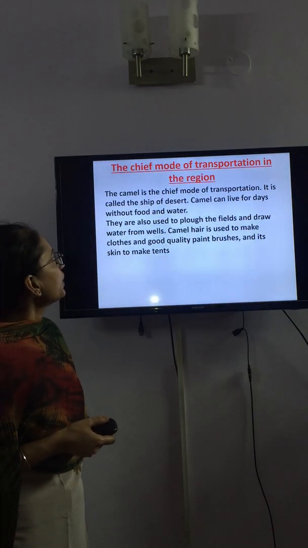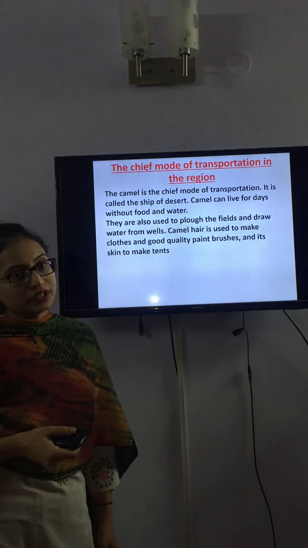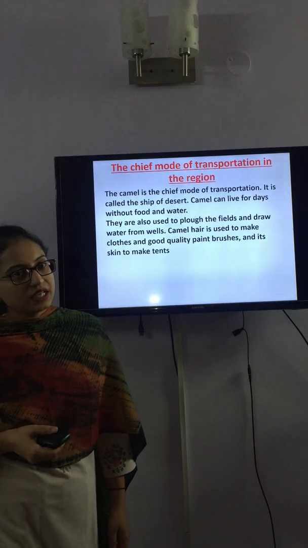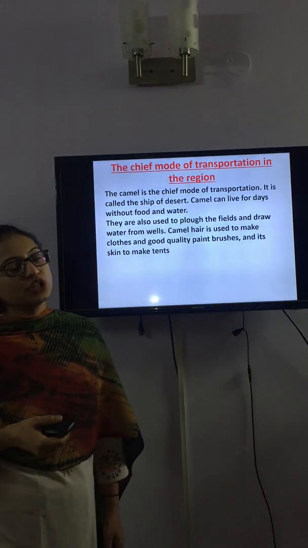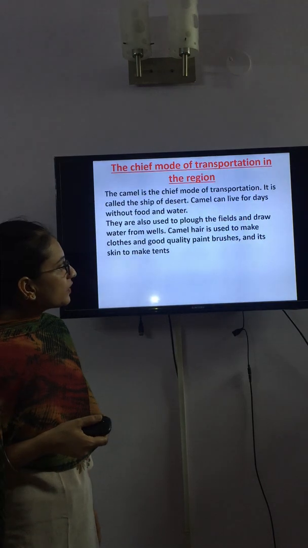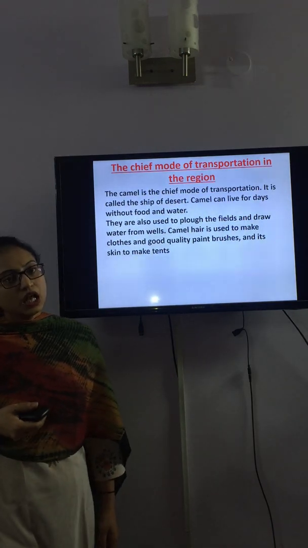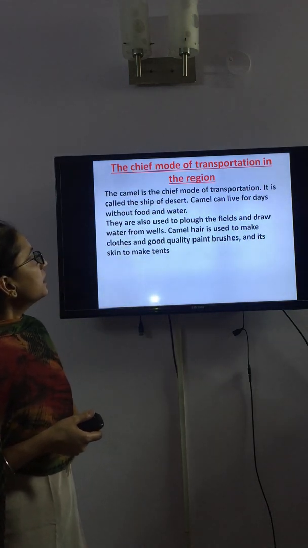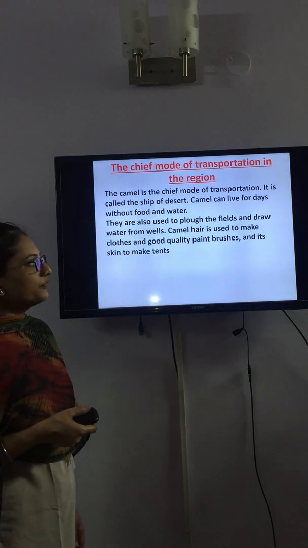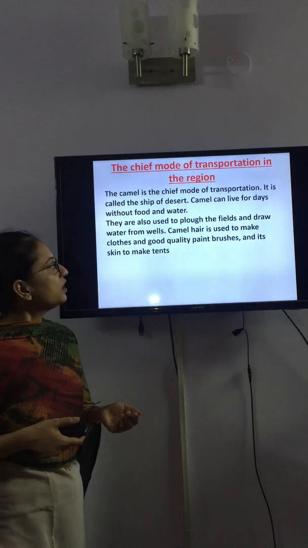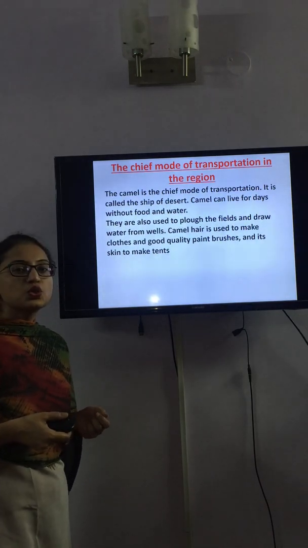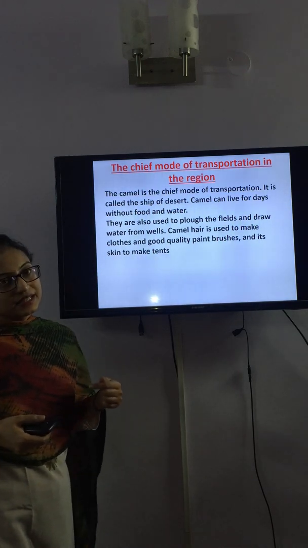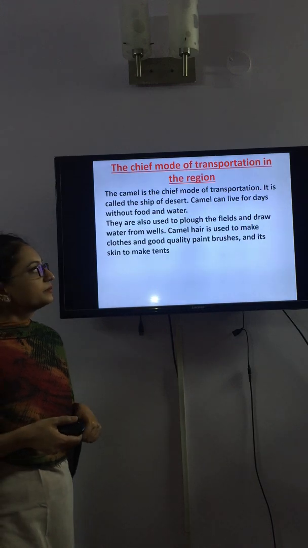Camels can live for days without food and water. That is why they are very suitable for desert areas. And their body features allow them to survive in the desert areas. They are also used to plow the fields and draw water from the wells. Camel hair is used to make paint brushes, clothes, etc. and their skin is used to make tents.